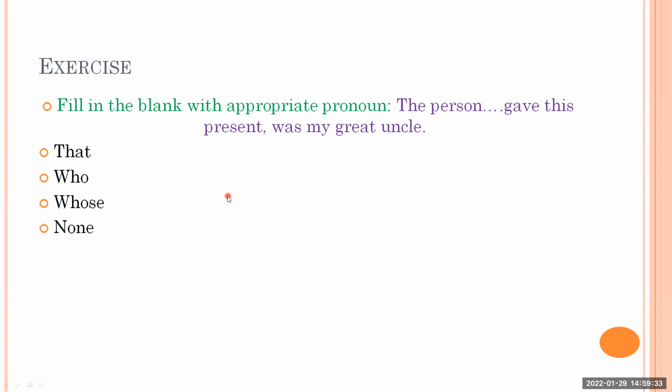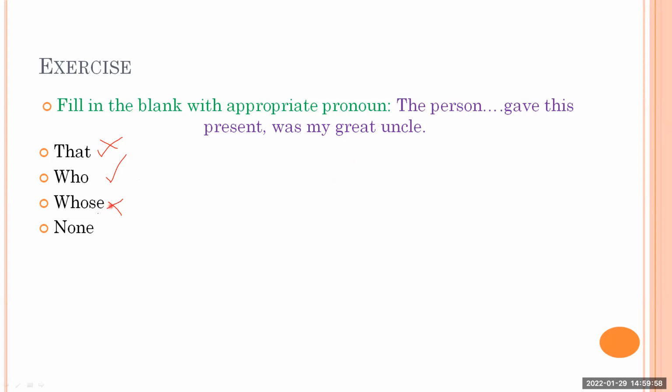And that is very simple. If you read, the person dash gave this present was my great uncle. If you're going to put that, let's put one by one. The person that gave this present, does it sound right? It does not sound right, okay? The person who gave this present was my great uncle. It's okay. Let's check the next option. The person whose gave this present, do we speak like this?